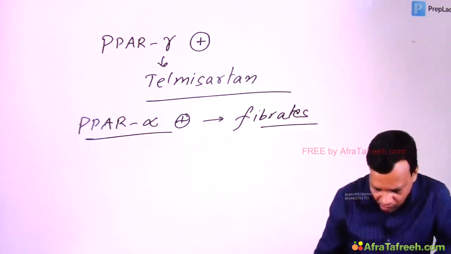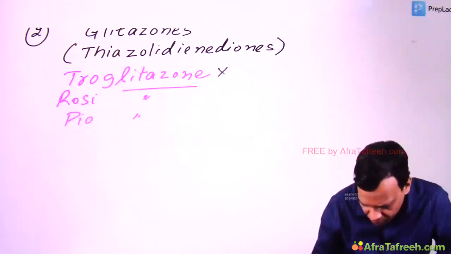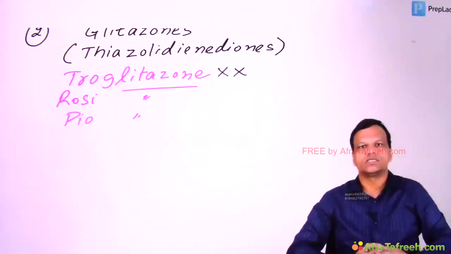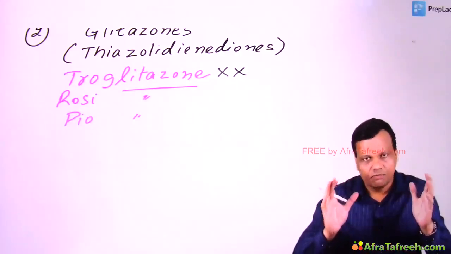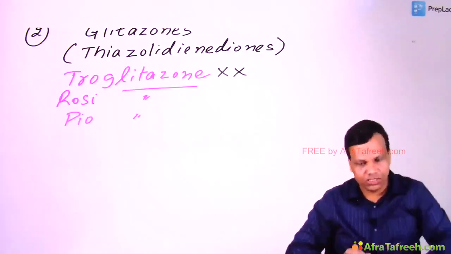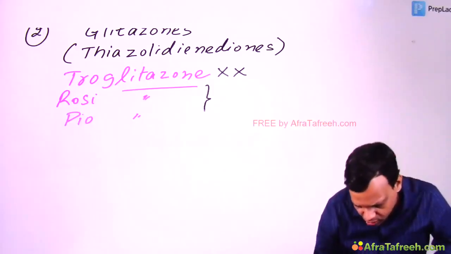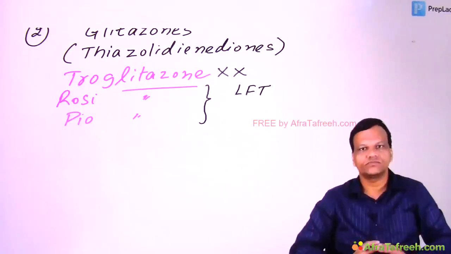Okay. Now coming back to these glitazones, troglitazone is withdrawn from the market because it can cause liver damage, it is hepatotoxic. But this is a group side effect. Troglitazone was banned because it is highly hepatotoxic, but the other two drugs also require LFT monitoring. They can also cause liver damage.